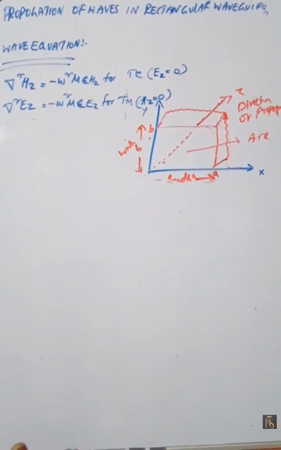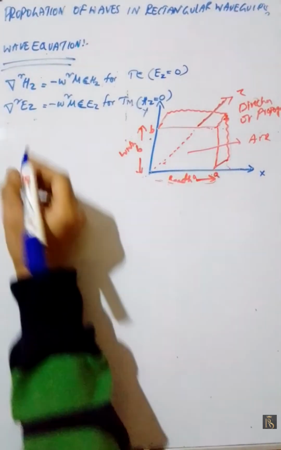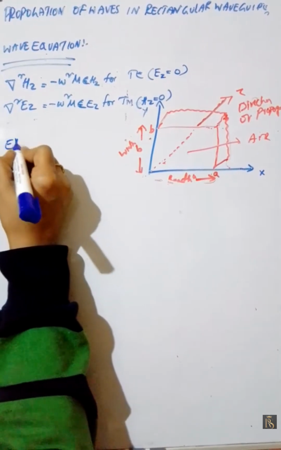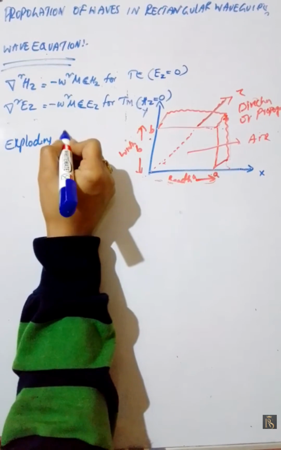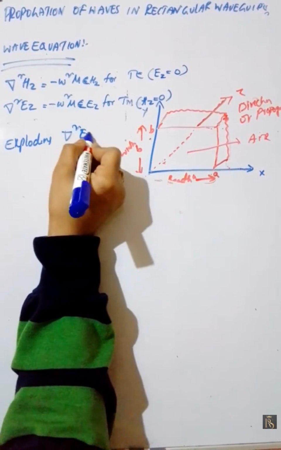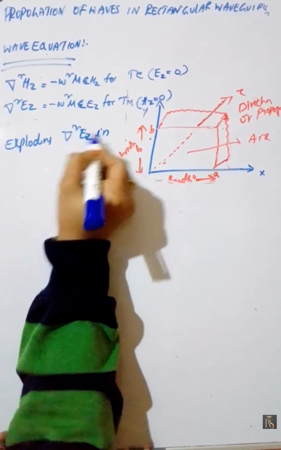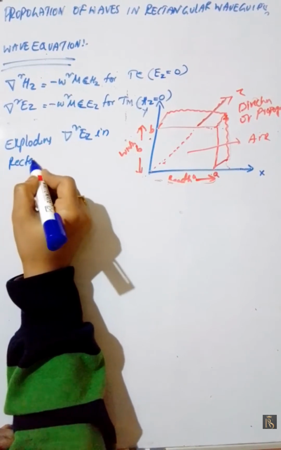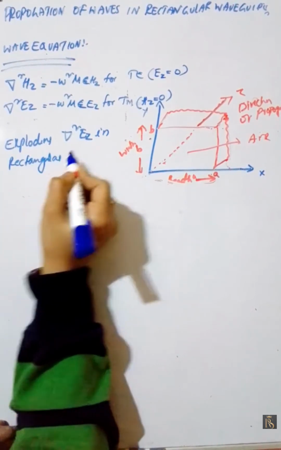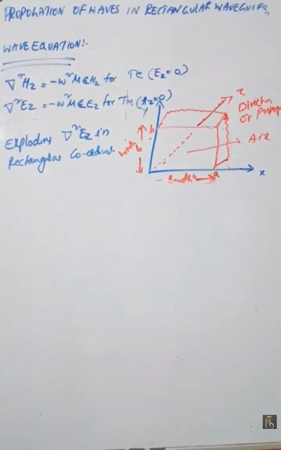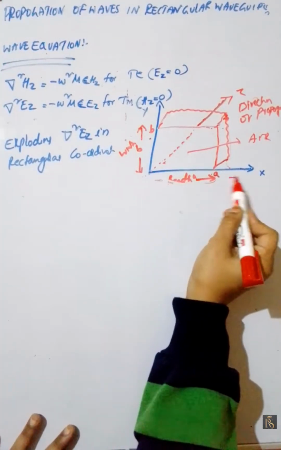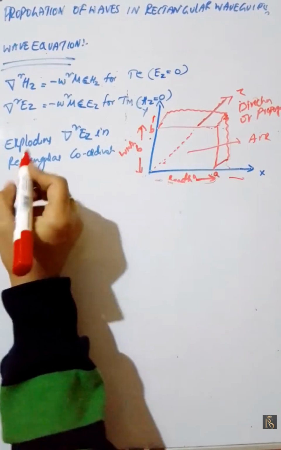Now deriving the equation, we expand del square Ez in rectangular coordinates. Here we have the x-axis, y-axis and z-axis, isn't it?